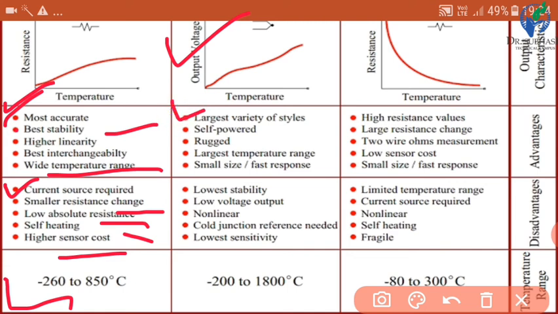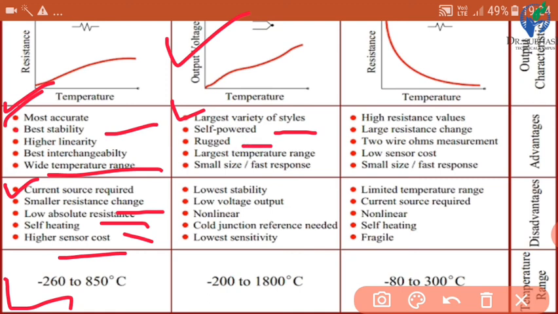Latest variety of styles, then self-powered. See, it is self-powered, which means it is an active transducer. RTD is not self-powered, so it is a passive transducer. An external power supply is needed in RTD. But in the case of a thermocouple, it is self-powered, so it is an active device.